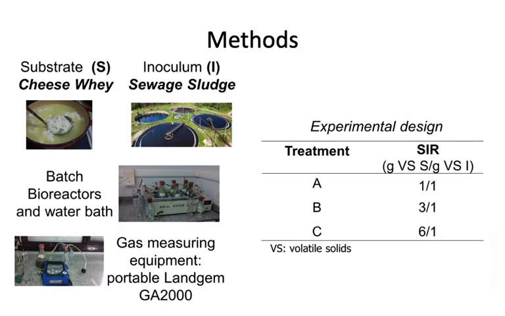The research methodology consisted of obtaining the cheese whey from a local enterprise, La Casiana, as the substrate and sewage sludges as inoculum in different proportions that we called A, B, and C, as we can see here. They were put in batch bioreactors for the anaerobic digestion process, and then the biomethane production was measured with a portable Langdem GA2000 instrument.